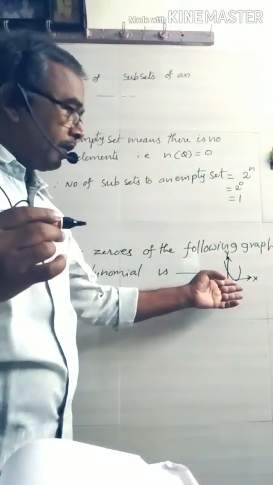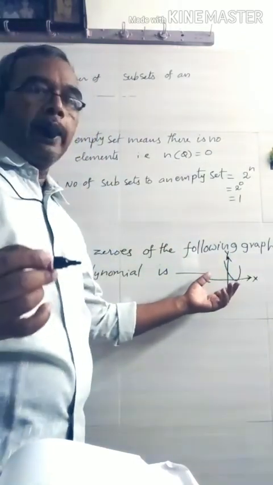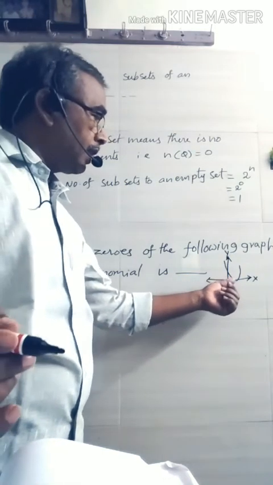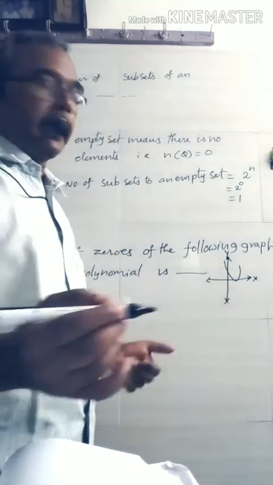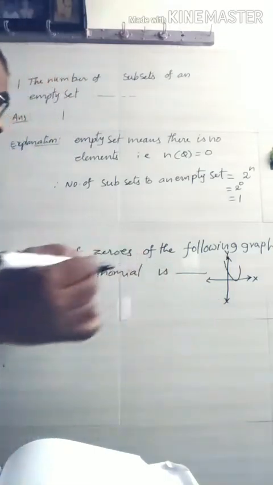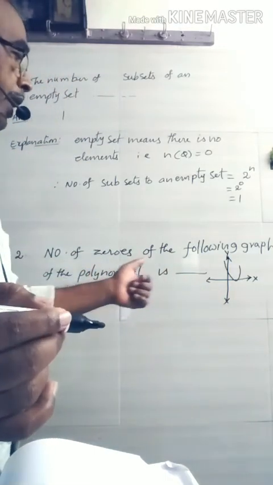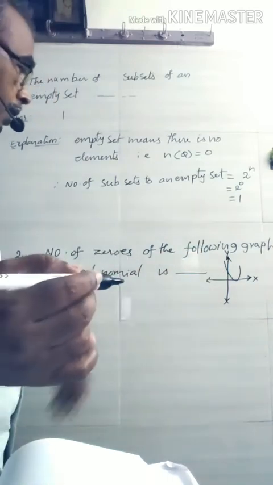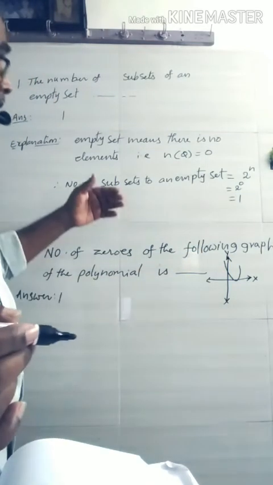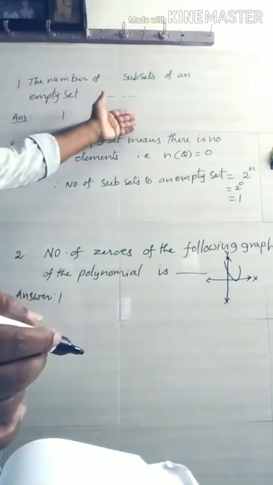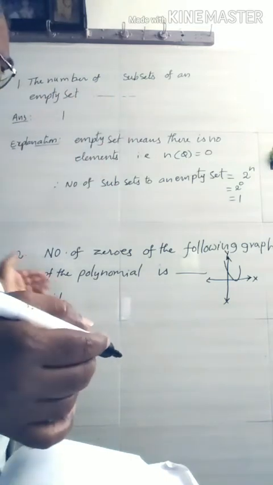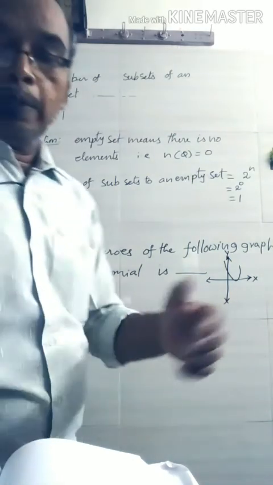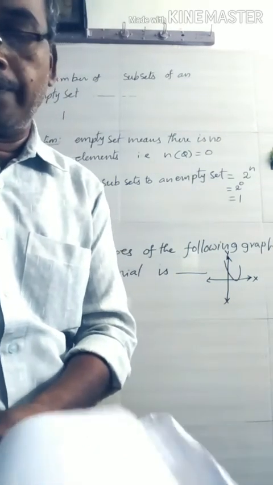Here you may observe the parabola intersects the x-axis at how many points? You have to count only 1 point. So the number of zeros of the polynomial in the given graph is only 1. You may also observe that the first question comes from the sets chapter. The second question is from the polynomials chapter. Now we move to the third question.